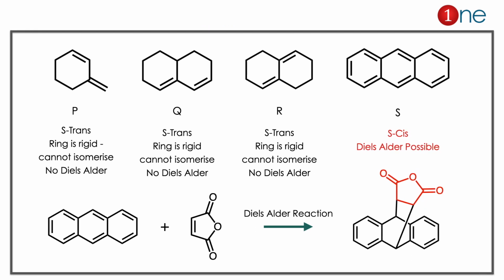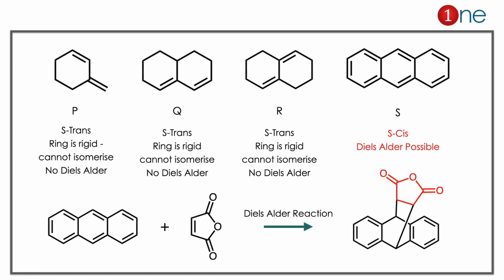Here we have to look at the 4 different structures based on the double bond configuration. Let us look at structure P first. P is s-trans configuration. It cannot isomerize because the ring is very rigid, so it won't undergo Diels-Alder reaction. If you look at Q, it is s-trans again, but the ring is very rigid. It also cannot isomerize, so no Diels-Alder reaction. If you look at R, clearly it's in s-trans position. It will not undergo Diels-Alder reaction because of ring rigidity.